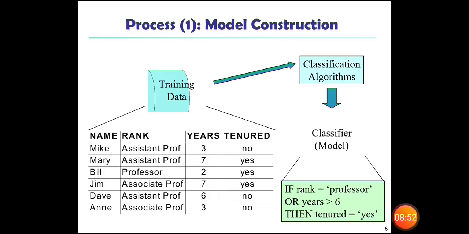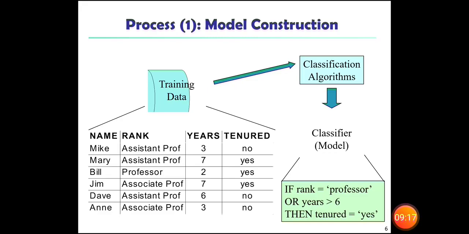The model is represented as a rule. So the rule is, if rank equal to professor or year is greater than 6, then tenure equal to yes. So here you can see the rank must be given and then year must be given. Then tenure automatically it will be displayed.